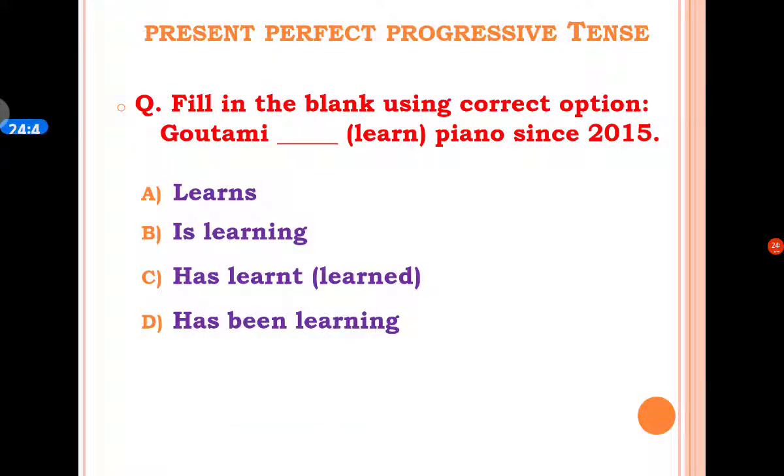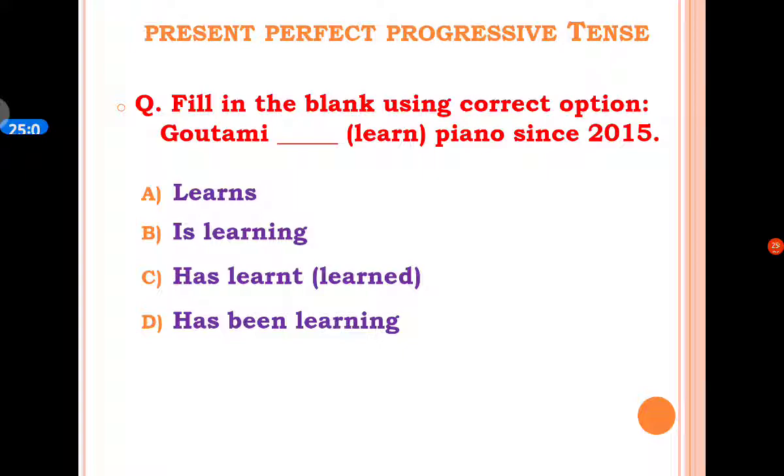The next MCQ based on present perfect continuous tense. Fill in the blank using the correct option. Here is an example. Gautami dash in bracket learned piano since 2015.